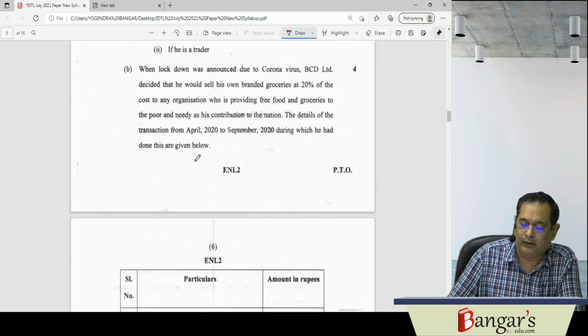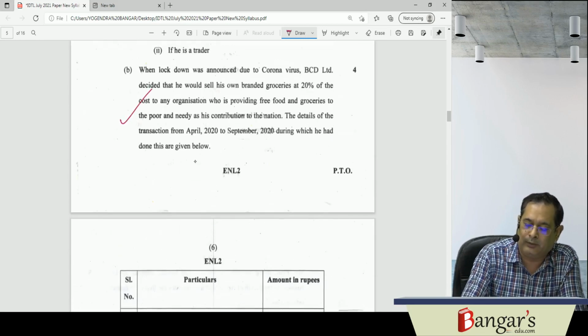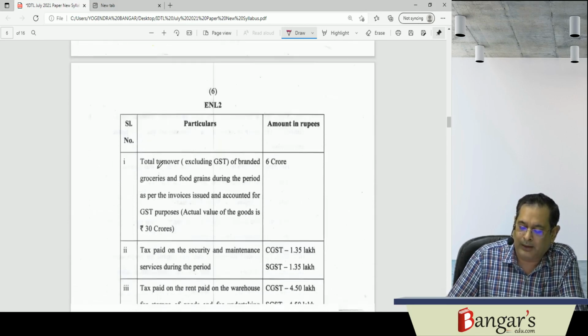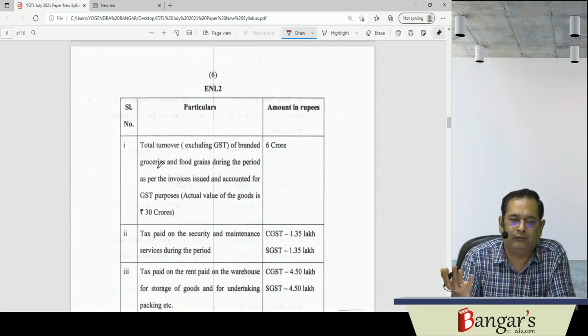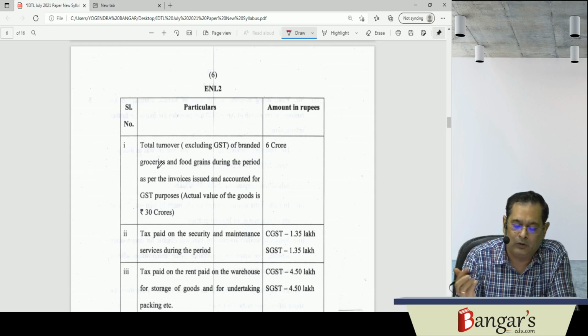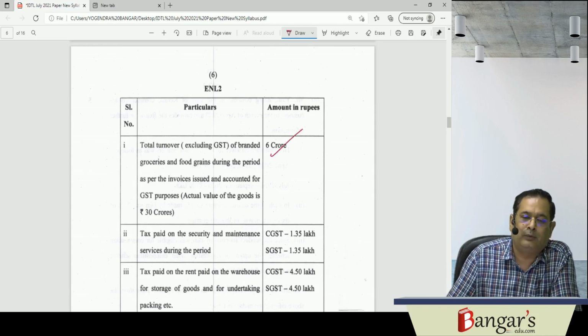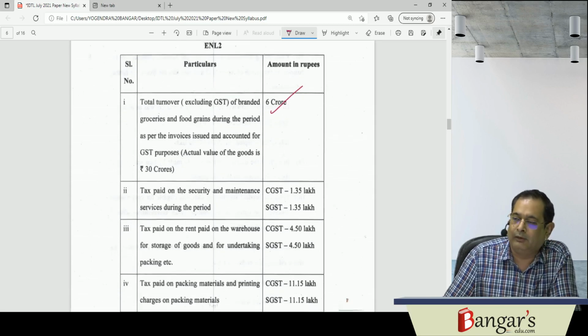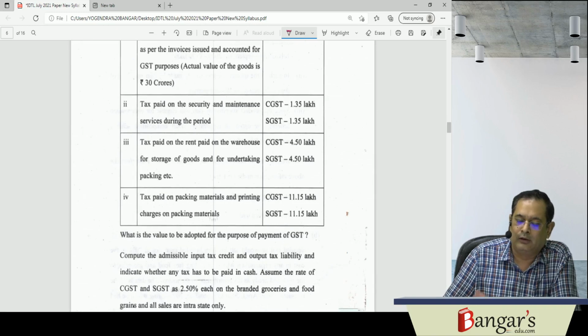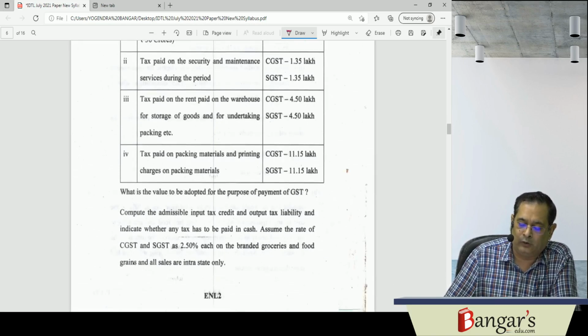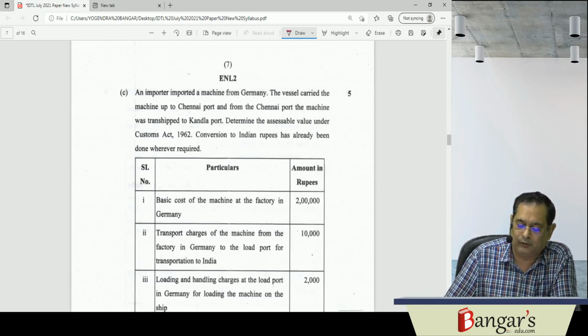Here they are selling their products at 20% of the cost. Whatever price is charged, GST will be payable on the transaction value, irrespective of the fact that you are selling at 20% of the actual value of the goods. And for whatever services are availed, whatever tax has been paid, you will be entitled to take the input tax credit for the same. So it's not a very hard one.